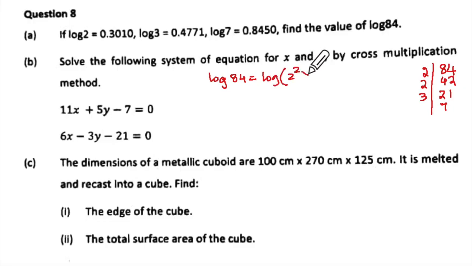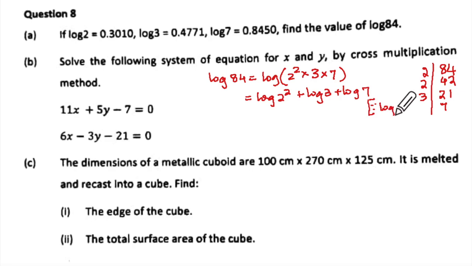2 to the power 2 into 3 into 7, which is equal to log 2 square plus log 3 plus log 7, and here we write the reason since log m into n is equal to log m plus log n.